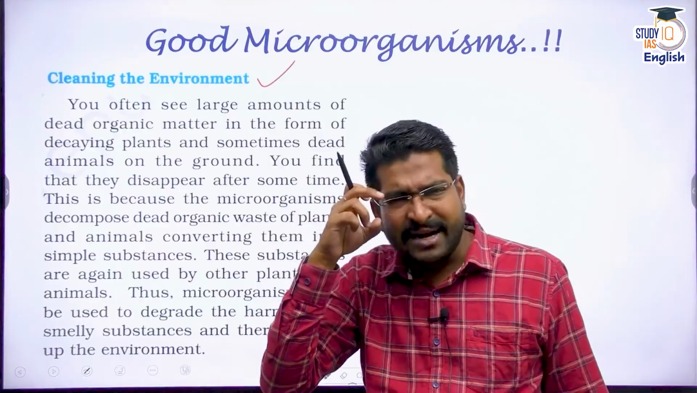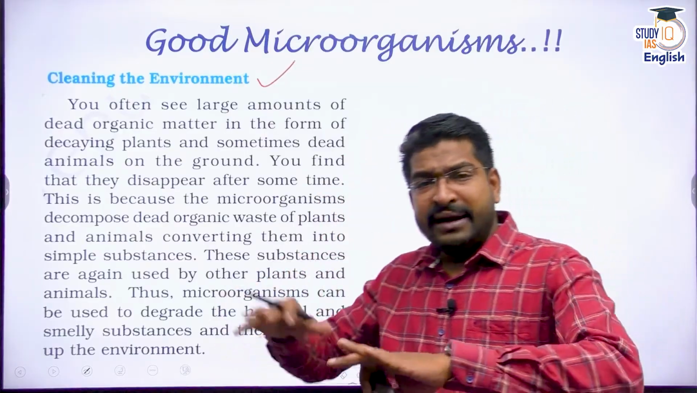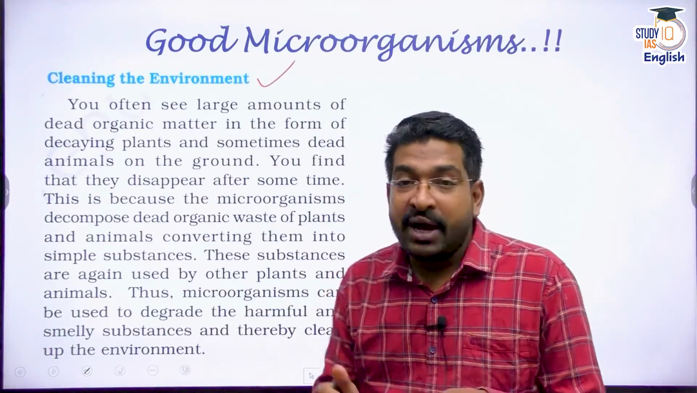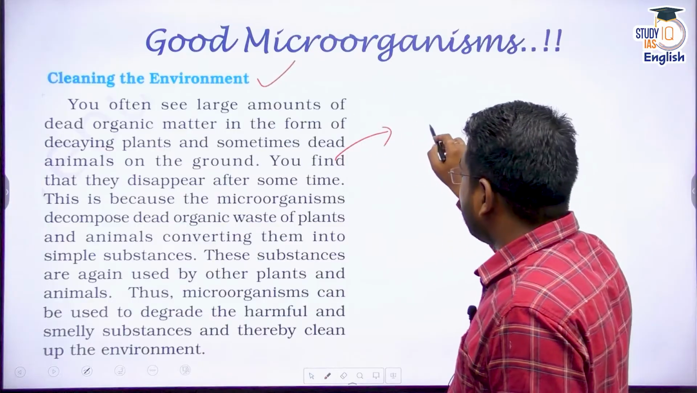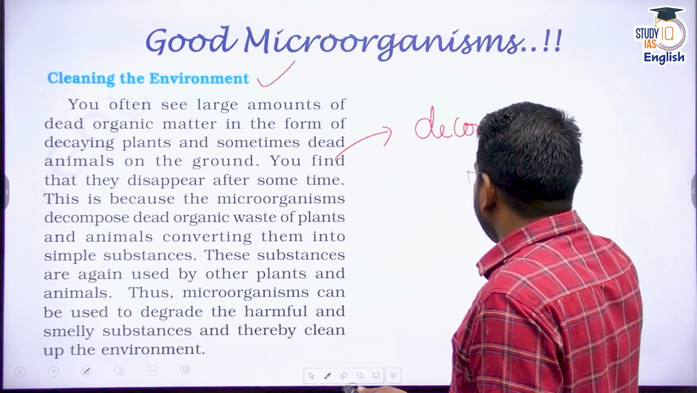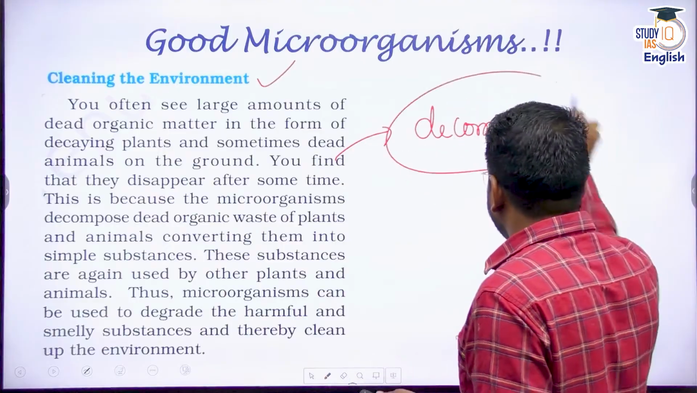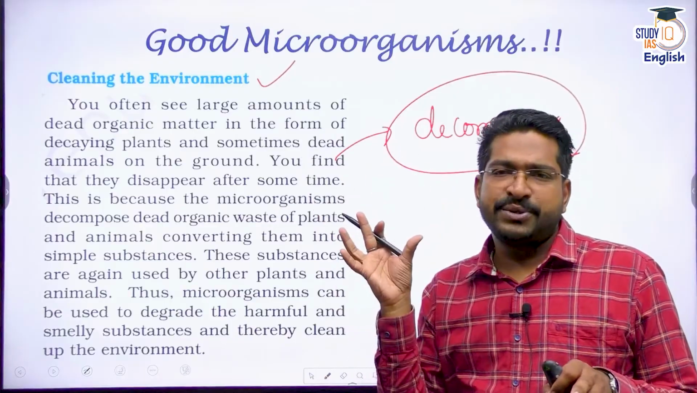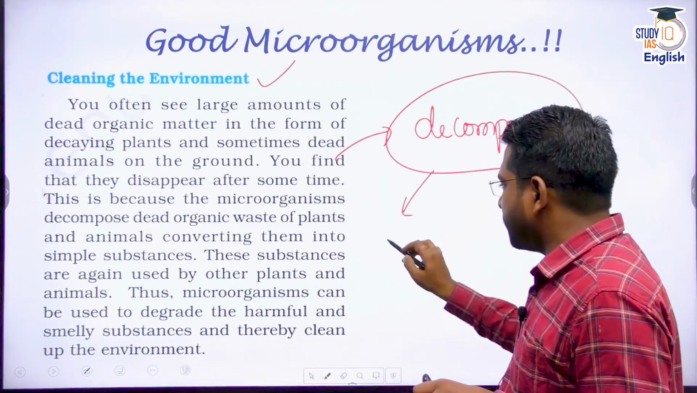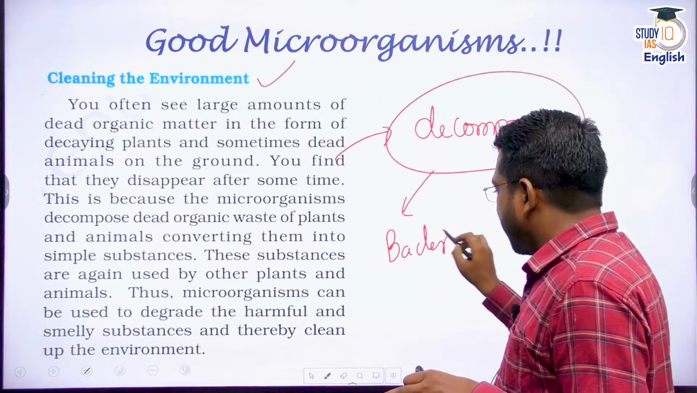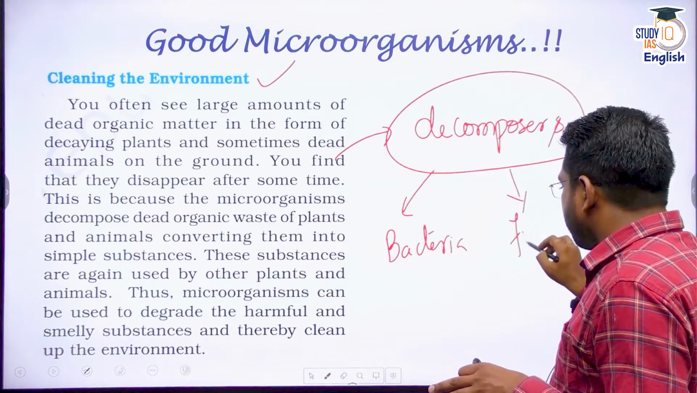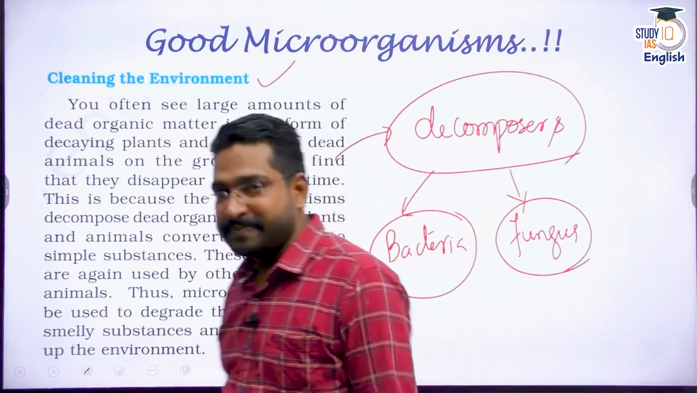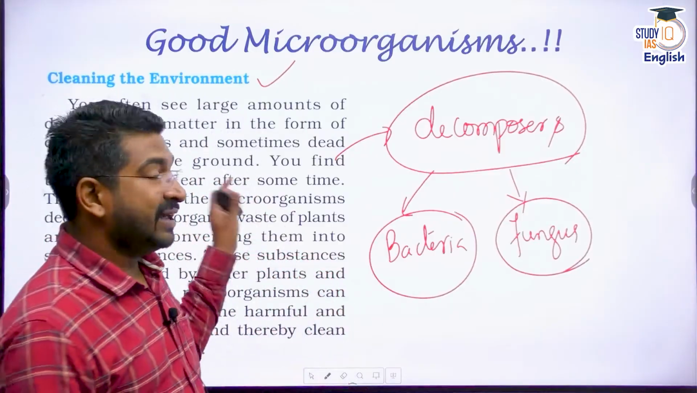Now this is quite easy to understand. We see so much dead material, decaying material everywhere. Where does it go? It is broken up, it is decomposed. And one of the biggest roles of these microorganisms is to play the role of decomposers. That means they break the complex molecules and produce simple molecules. What are these decomposers? The prime example is bacteria. Bacteria act as decomposers. The major decomposers are fungus or fungi. Both of these are big decomposers, right? So they clean the environment also.